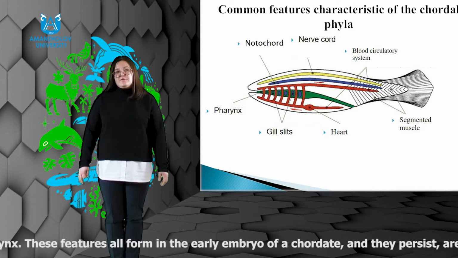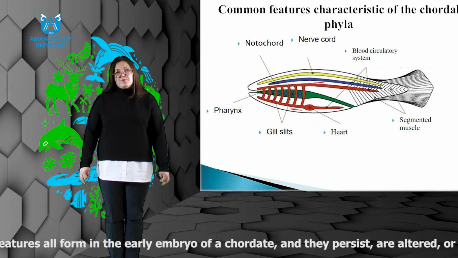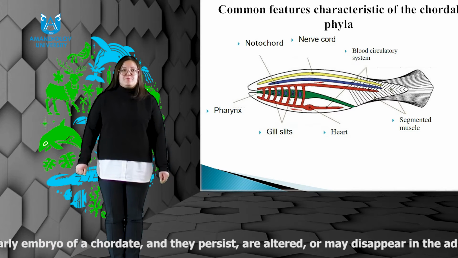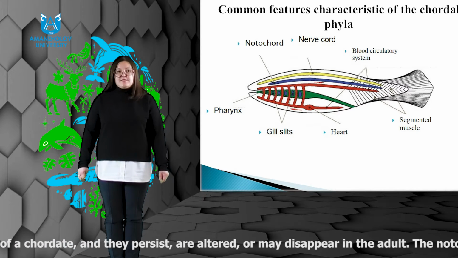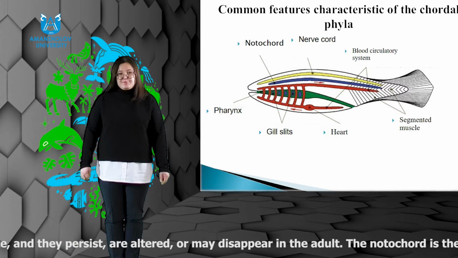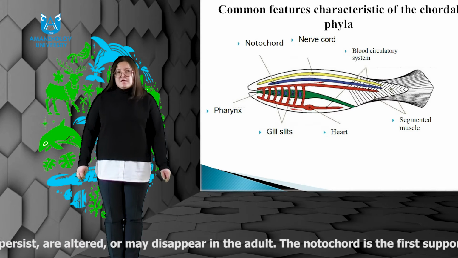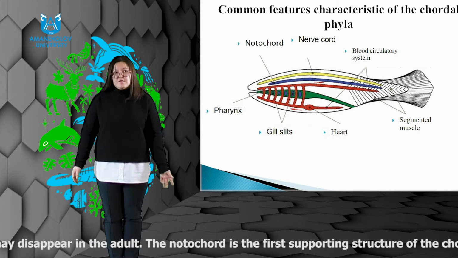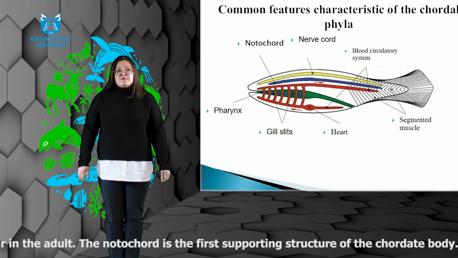Paired gill slits develop on the sides of the embryonic pharynx, the anterior part of the digestive tract. Each is formed by one outpocketing of endoderm in the pharynx, and a corresponding in-pocketing of ectoderm on the outside of the body.